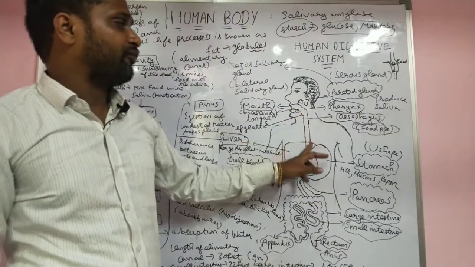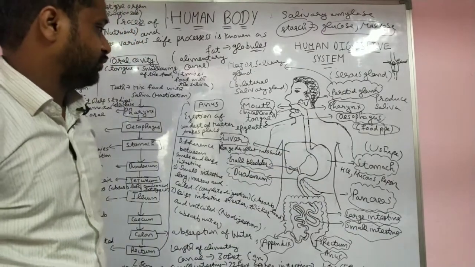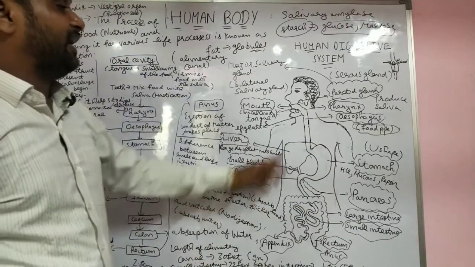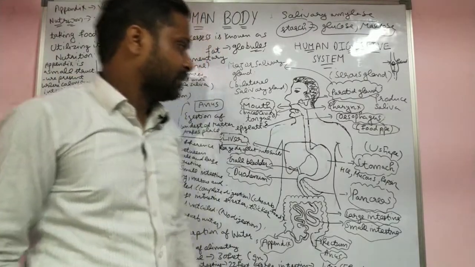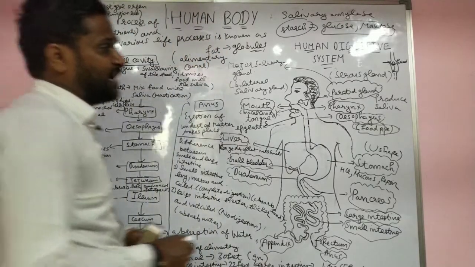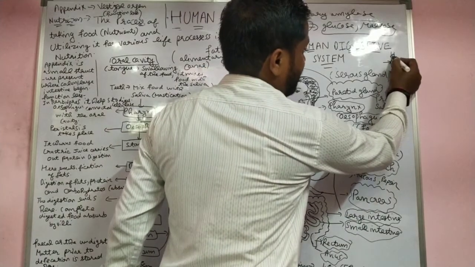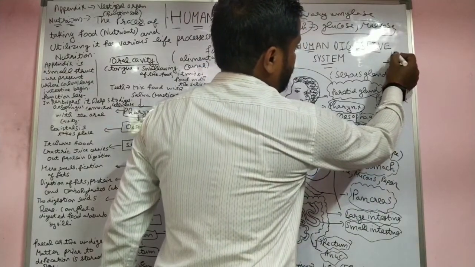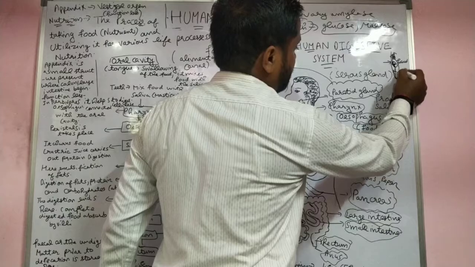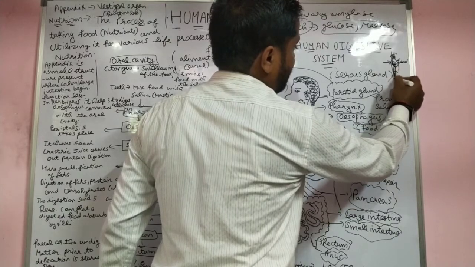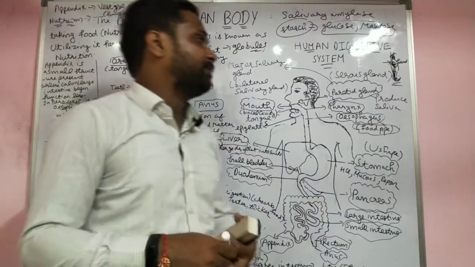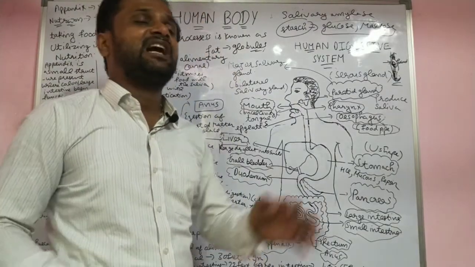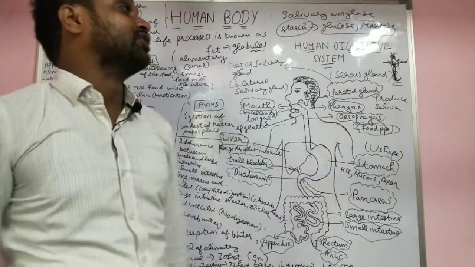So this is the esophagus, the food pipe. Food enters into the food pipe, the esophagus. Then the esophagus does the peristalsis movement. When food enters, it closes behind, then it throws the food down into the stomach by peristalsis movement, which is flexible in nature.